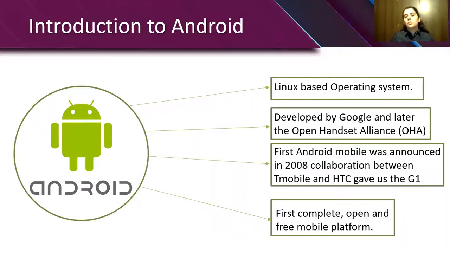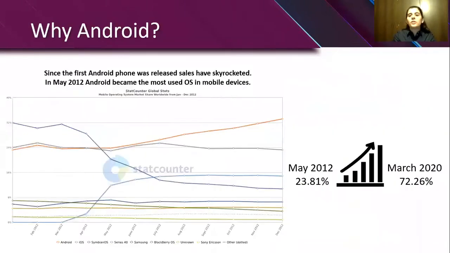Android is a Linux-based operating system. It was developed by Google and later by the Open Handset Alliance. The first Android mobile was announced in 2008, a collaboration between T-Mobile and HTC. Android is the first complete, open, and free mobile platform. Since the first Android phone was released, sales have skyrocketed. In May 2012, Android became the most used operating system in mobile devices. Fast forward to March 2020, and Android market share worldwide reached 72.26%.